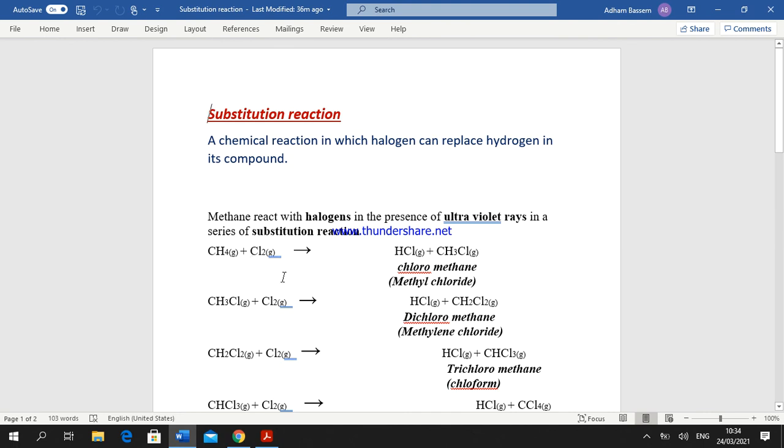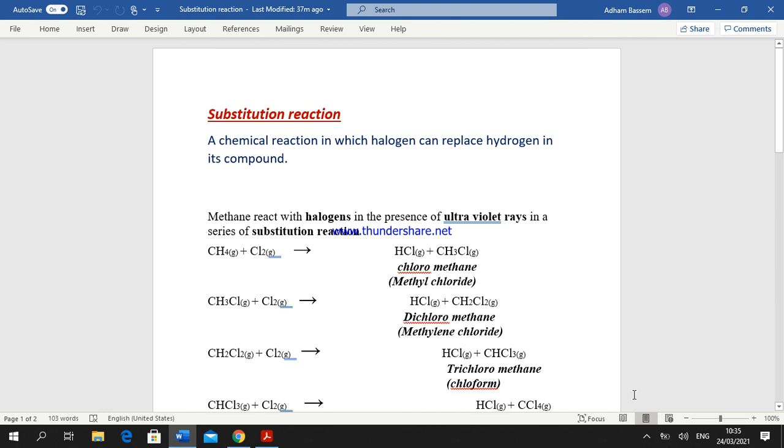After that, methyl chloride can react with more chlorine gas to form dichloromethane, or methylene chloride, and hydrochloric acid gas will be formed. The dichloromethane can enter a chemical reaction with more chlorine and form trichloromethane, which is known commercially as chloroform, a product used in making many materials in industry, okay?